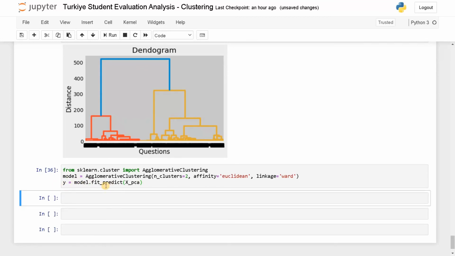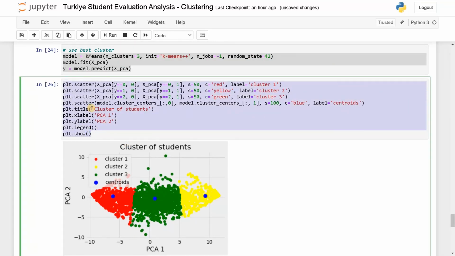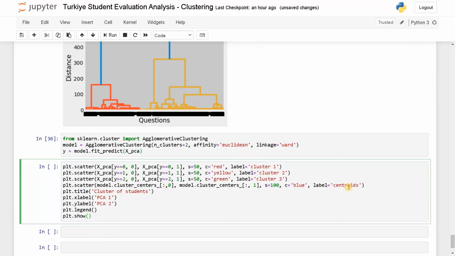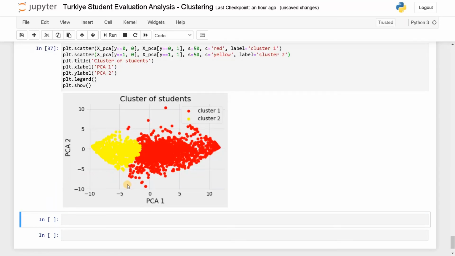Now we need to display these points as a graph. Let's use this as a reference. We don't have a third cluster here, so we will just remove this centroid and the third cluster. Let's run this now. So we have only two clusters here. You can say this one is dissatisfied and this one is satisfied, that is above and neutral. Like that, we can combine the clusters.